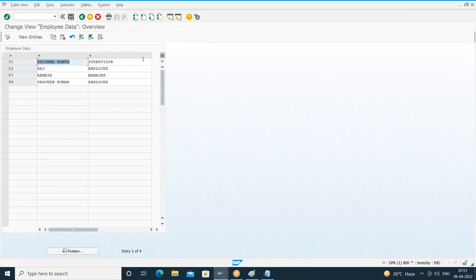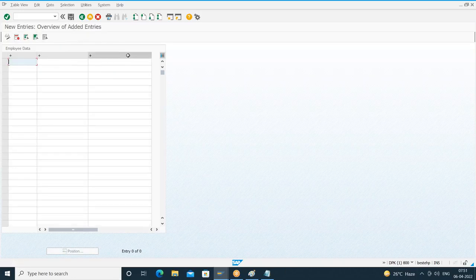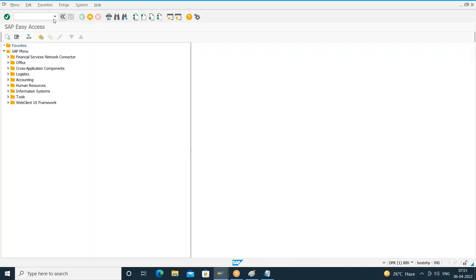Is it showing the columns here? No, it is not showing those columns. If I click on new entries, it is not showing those columns. So same story here also. I have done some changes to my table. I have added some additional fields in the form of include structure. Those changes will not reflect in the existing table maintenance. What I have to do?